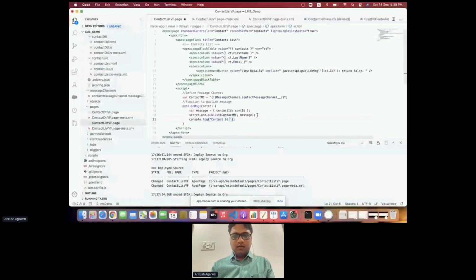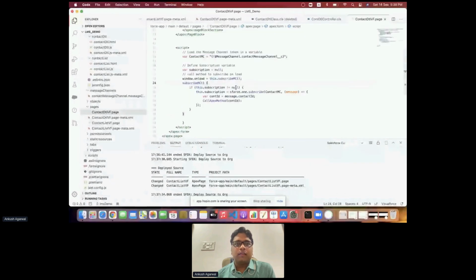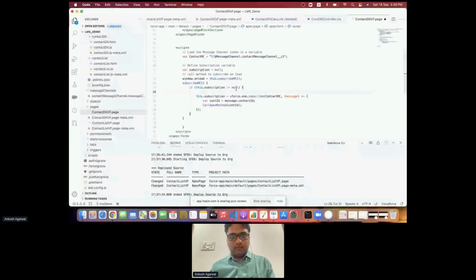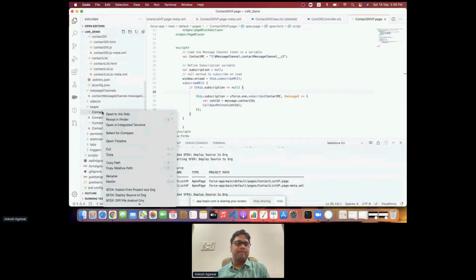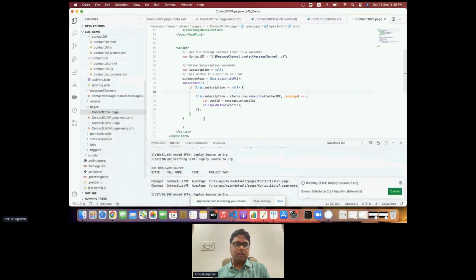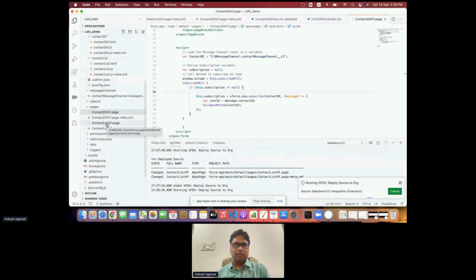Contact ID published. Similarly over here, onload, we'll check if it is coming inside it or not. Okay, yeah, so this is the mistake. I'm checking if it is not null. Instead, I should check if it is null. Then we have to call this. So yeah, we'll deploy it again.